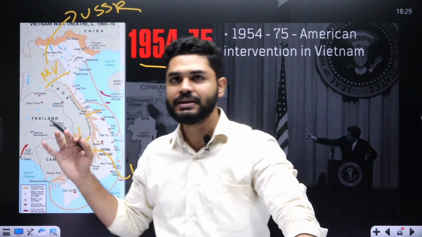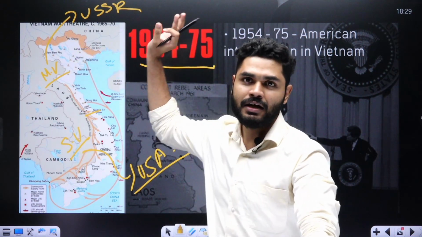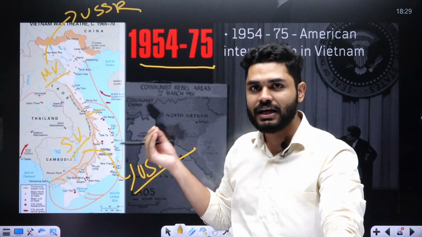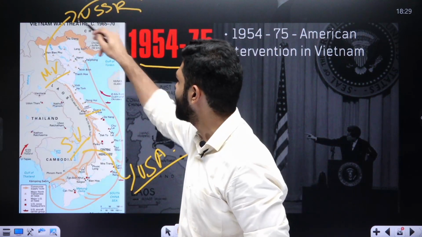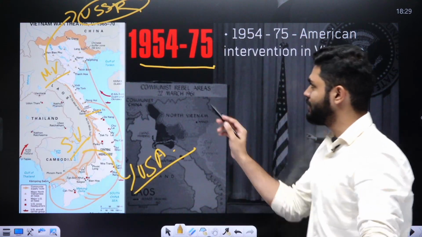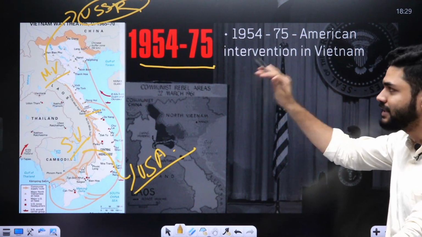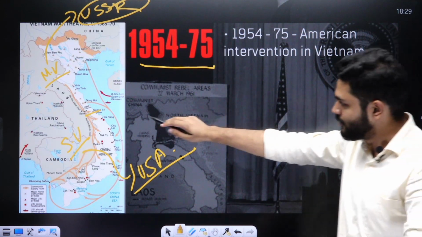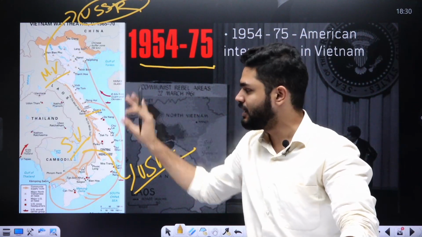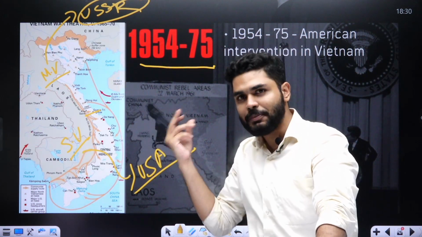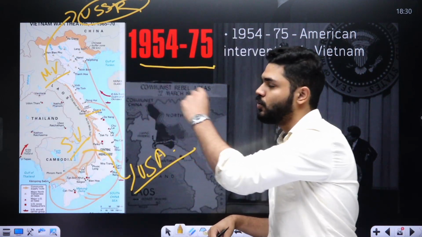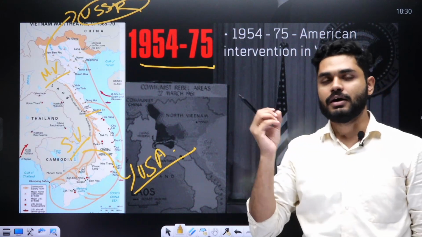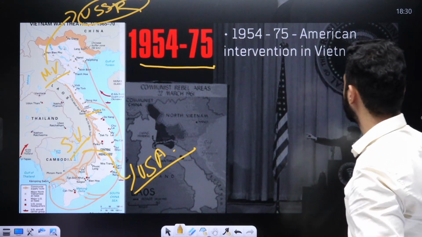And eventually, the USA side and its allies had more power and more resources, but apparently the winner of this fight was the USSR and North Vietnam. From 1954 to 1975 there was a whole war, and eventually it was won by the USSR. Though Vietnam was divided between North Vietnam and South Vietnam, it got reunited, the boundary between them was no more, and the whole country turned into communism. Eventually America lost its fight very badly.